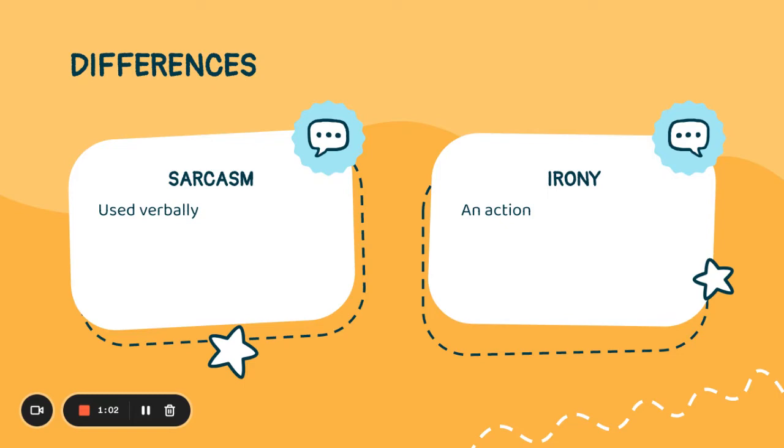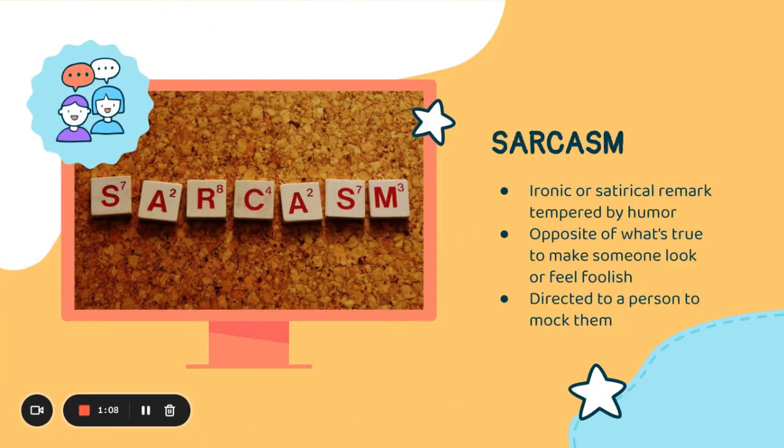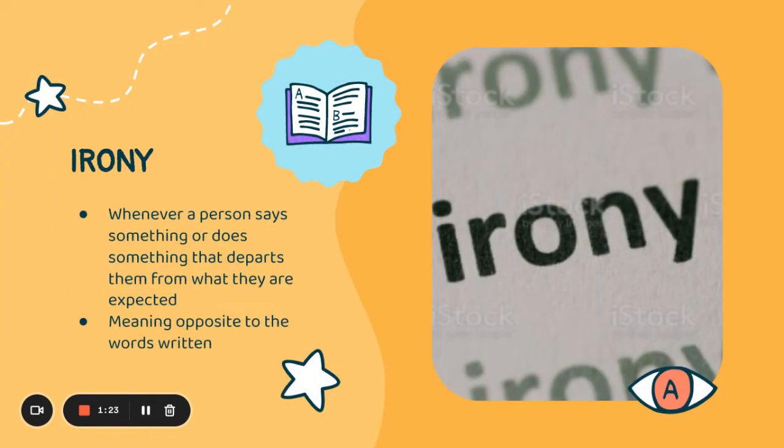Now, let's be a little more specific. What exactly is the definition of sarcasm? Sarcasm is an ironic or satirical remark tempered by humor. Most of the time, people use it to say the opposite of what's true to make someone look or feel foolish. It is directed at a person to mock them. On the other hand, irony is used whenever a person says something or does something that departs from what you expect them to do or say. Irony is a situation in which actions have an effect that is opposite from what was intended, so that the outcome is contrary to what was expected. In other words, it illustrates a meaning opposite to the words written.